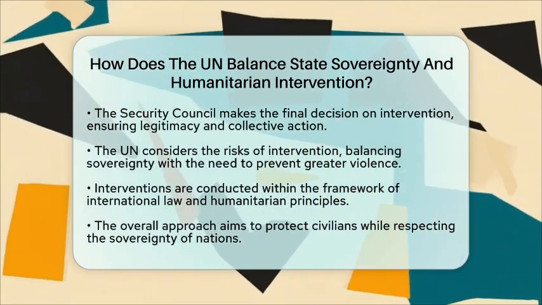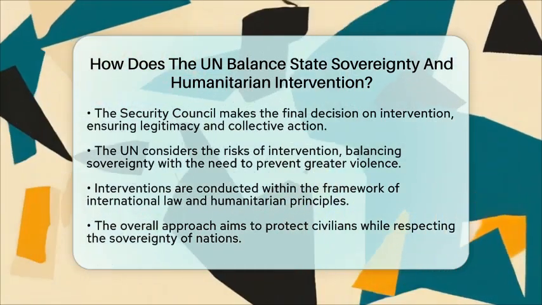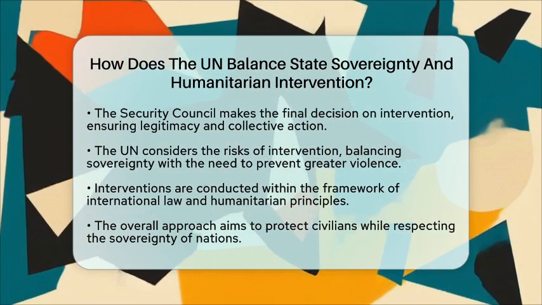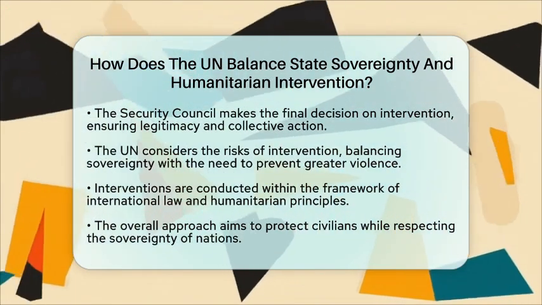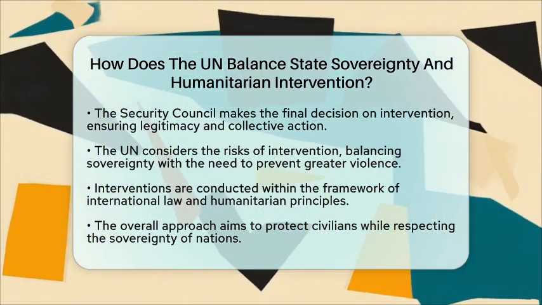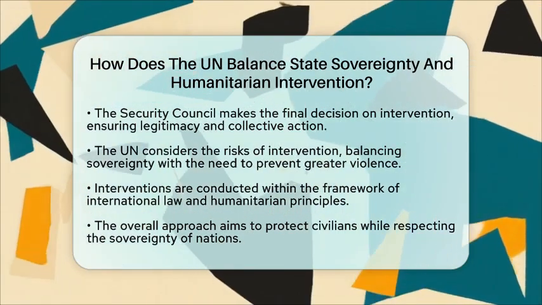So, the UN's way of balancing sovereignty and intervention is about careful judgment. It tries to protect civilians without overstepping, always aiming to uphold peace and human rights. When serious violations happen, the UN steps in, but always within a legal framework that respects the sovereignty of nations while prioritizing the safety of innocent people.